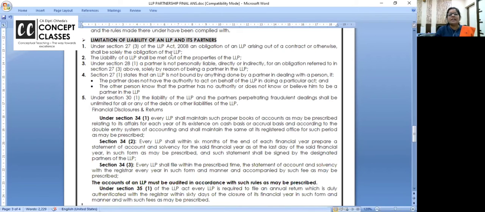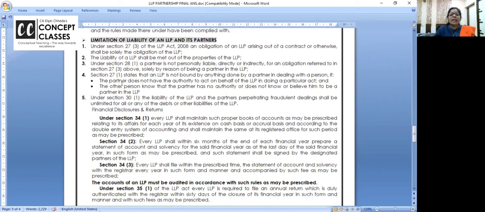Liability of the LLP shall be met out of the properties of the LLP. For an LLP's liability, sell the property of the LLP and pay. Don't ask the partners to pay, because partners have limited liability. A partner is not personally liable for an obligation solely by reason of being a partner.